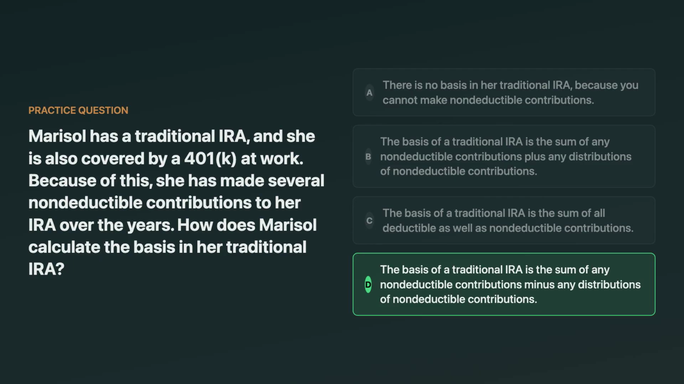The correct answer is that basis equals non-deductible contributions minus any distributions that already recovered that basis. That's why Form 8606 matters. It tracks cumulative non-deductible amounts and how much has been used up through prior distributions or conversions. A tempting wrong answer is adding distributions, but distributions generally reduce remaining basis once it's been recovered tax-free.